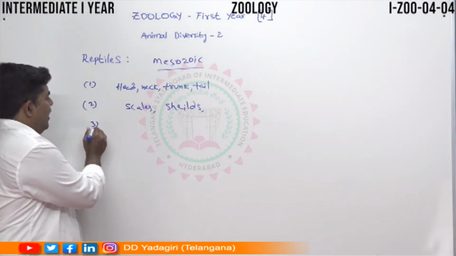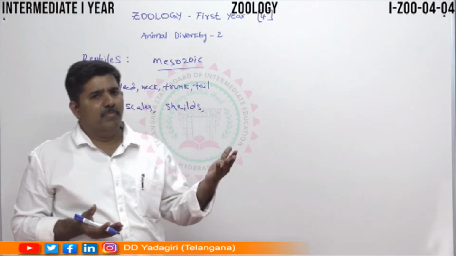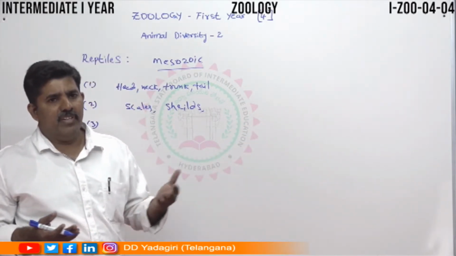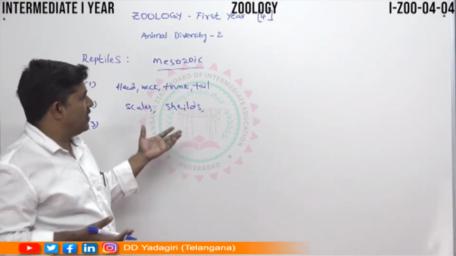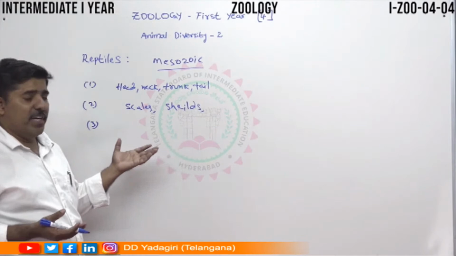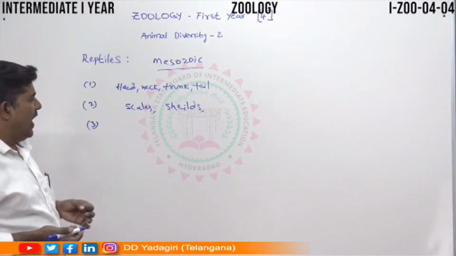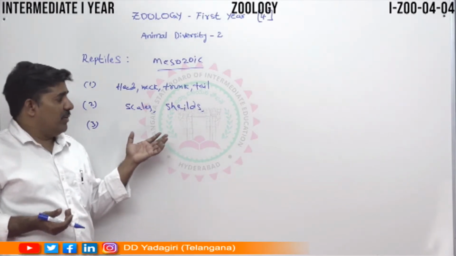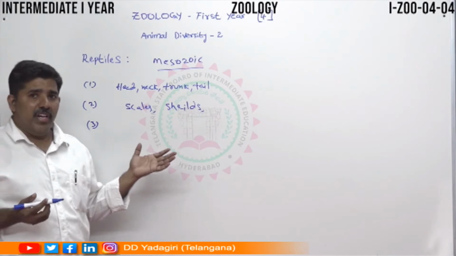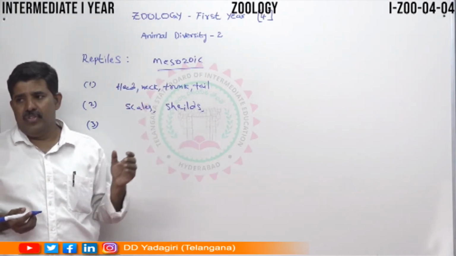Then they are tetrapods. Already we discussed in the previous class that amphibians contain 2 pairs of locomotion organs. Reptiles also contain locomotor organs, pentadactyl limbs. And the third one is the particular era. We already discussed that the Mesozoic is the golden period of the reptiles.